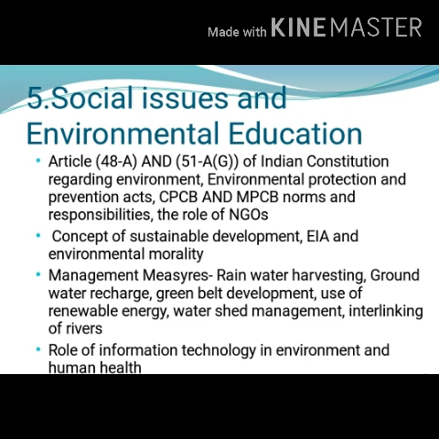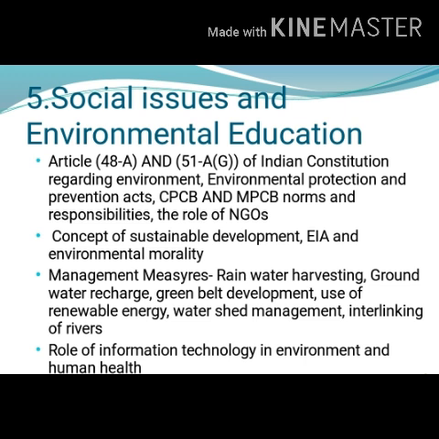Next point is management measures. In that, different types of environmental management we can see, like rainwater harvesting, groundwater recharge, green belt development, use of renewable energy, watershed management, and interlinking of rivers.